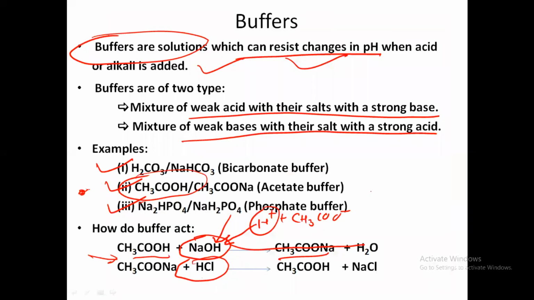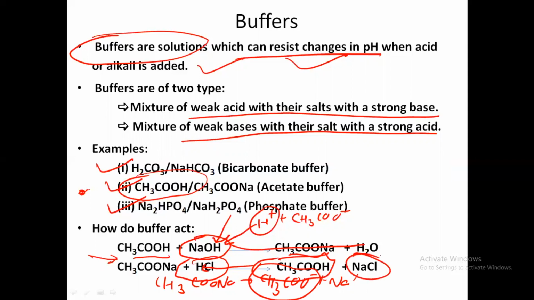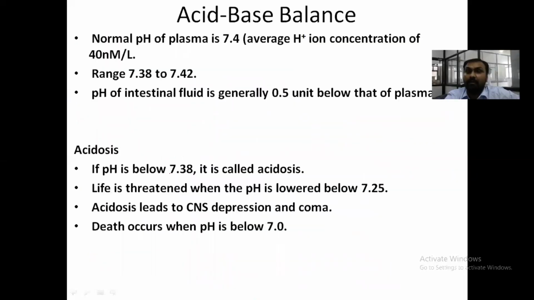So here CH3COONa will be converted to CH3COO minus and Na plus, and to this CH3COO minus the H plus will bind and form CH3COOH plus NaCl. This is how a buffer works. Now, what is the normal pH?